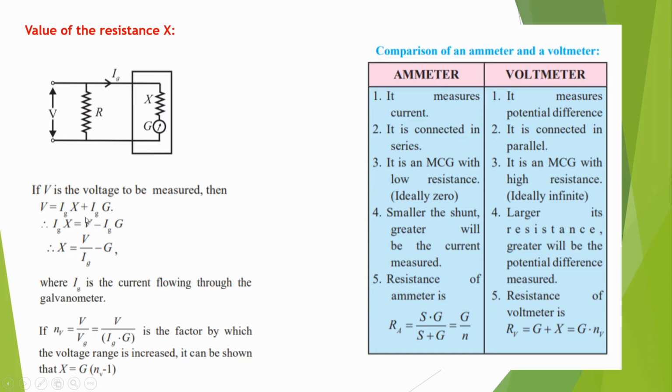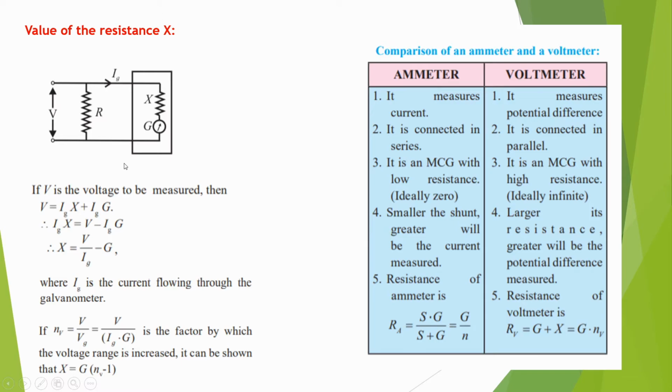So in that case, we know the value for potential difference, we know the value for the current Ig which is flowing through it, and we know the value for capital G, that is the resistance of the galvanometer. By substituting all three values, we can find out the value for X, a large value, and that X is connected in series with the galvanometer. Then we say that the galvanometer is converted into a voltmeter.